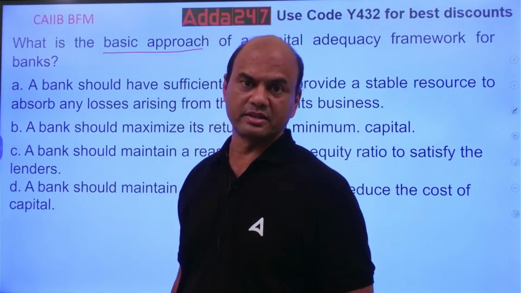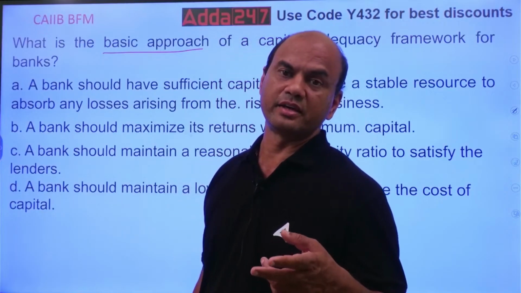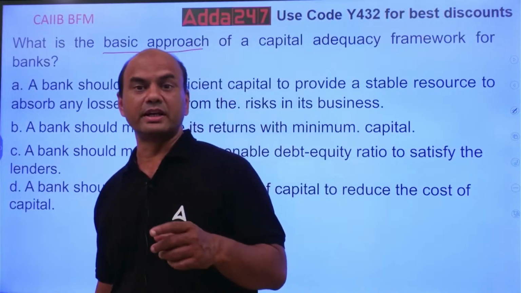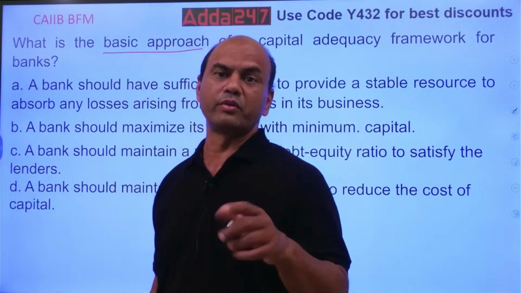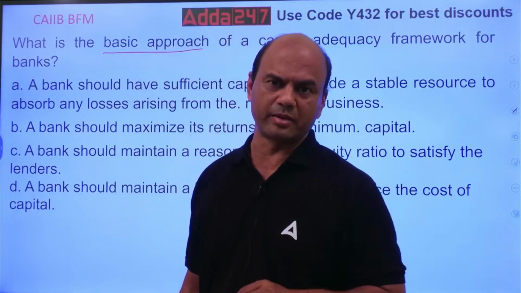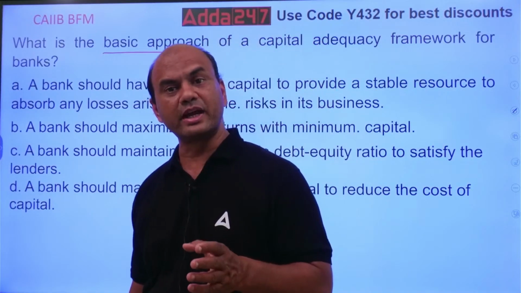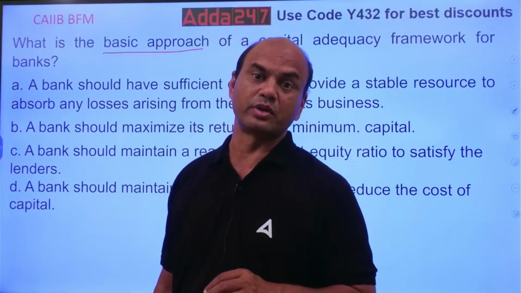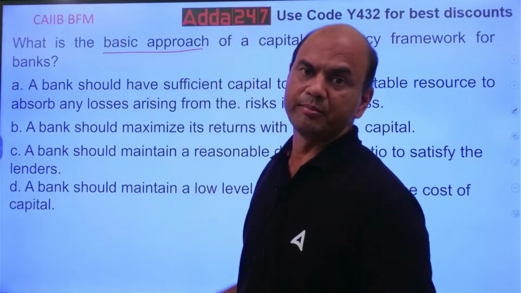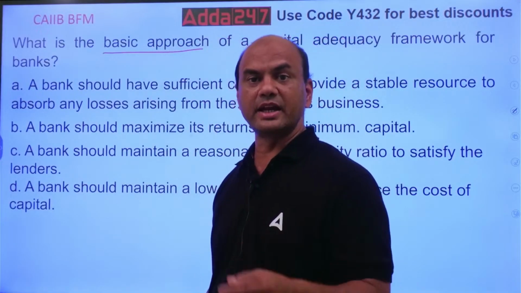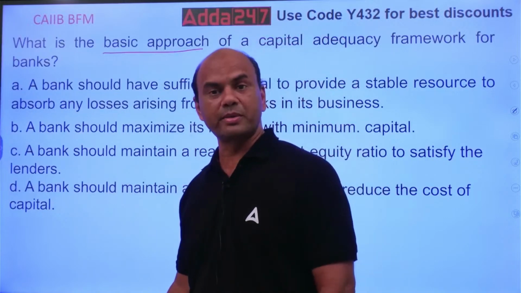For credit risk, there are three approaches: standardized, then foundation IRB (FIRB) and advanced IRB (AIRB). For market risk, it is the duration approach and the historical back-testing approach. And for operations risk, it is three: basic indicator, then standardized and AMA. So this basic indicator approach is for operations risk.